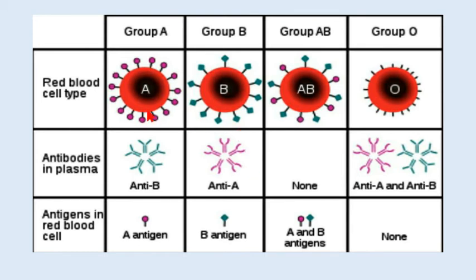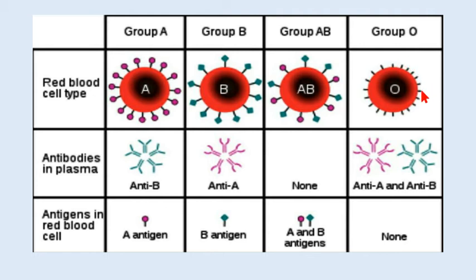Here you can see different blood groups. People who have blood group A have antigens A on their surface and antibodies B in their plasma. B blood group have antigens B on their surface and antibodies A in their plasma. AB blood group have both antigens A and B, but they do not have any antibodies in their plasma.